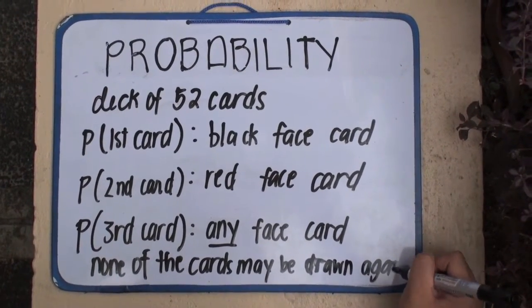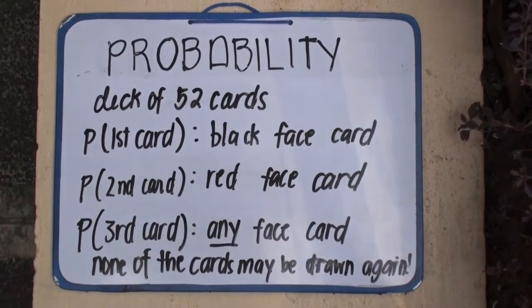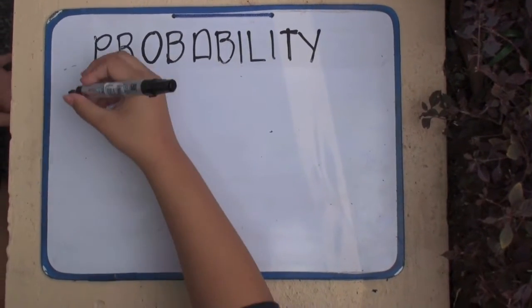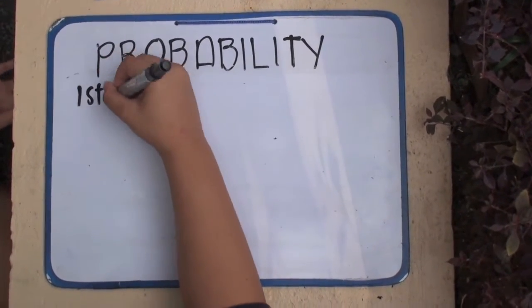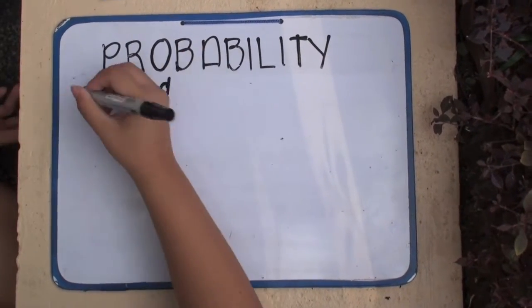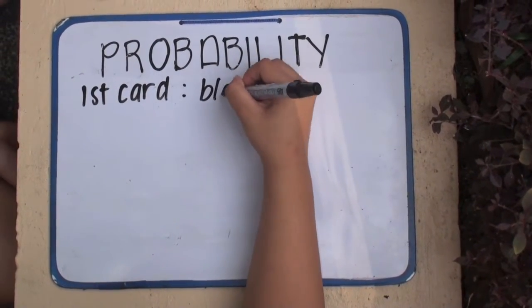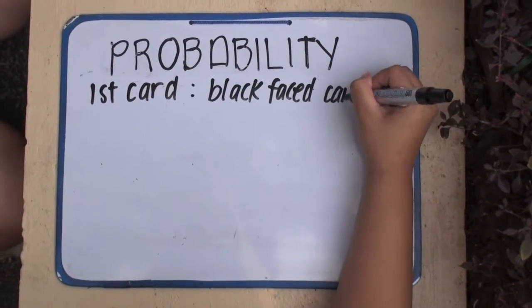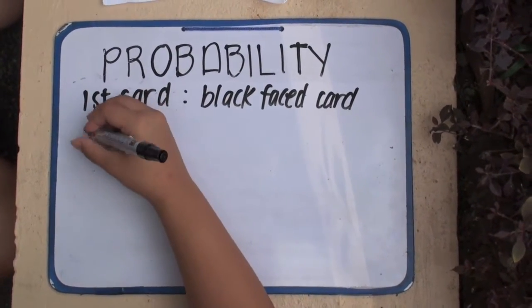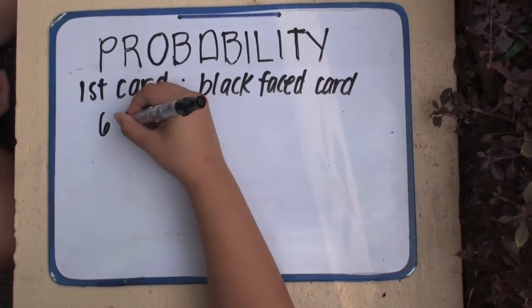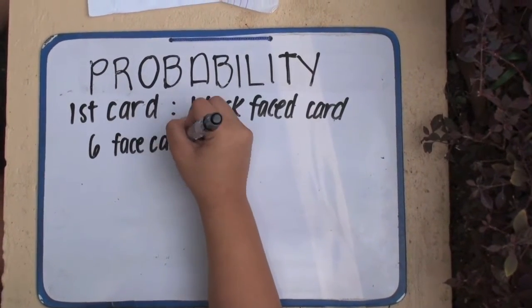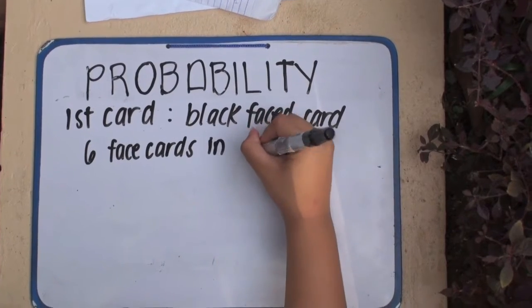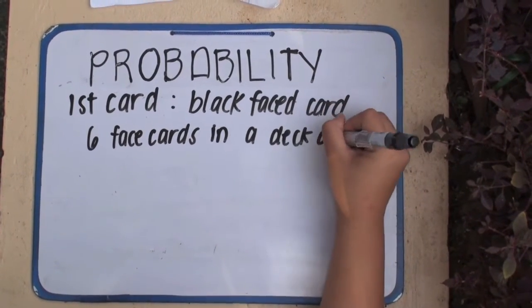For the third, there are 10 face cards remaining in the deck since we already have 2 cards, so it is 10 over 50. So first off, we have to see the probability that the first card is any black face card. Therefore, in a deck of 52 cards, there are 6 face cards that are black.